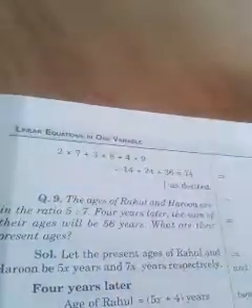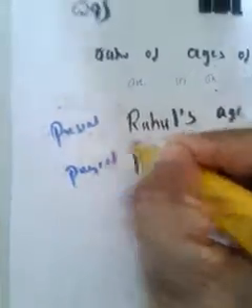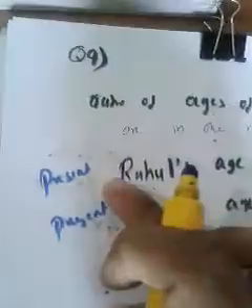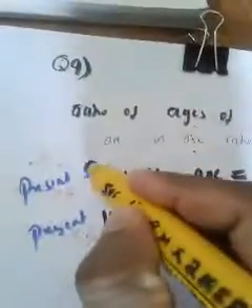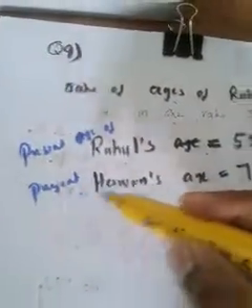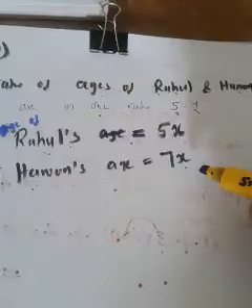4 years later, the sum of their ages will be 56 years. So what is the present age now? This is the present age of Rahul and this is the present age of Harun.